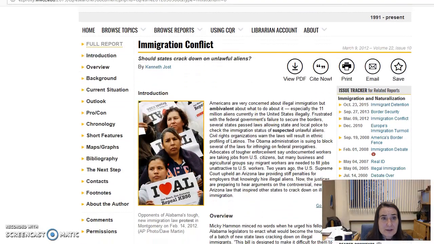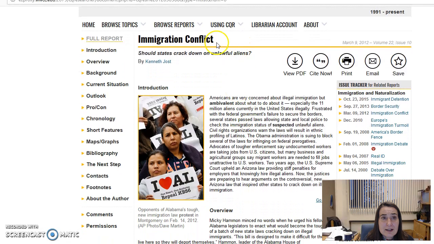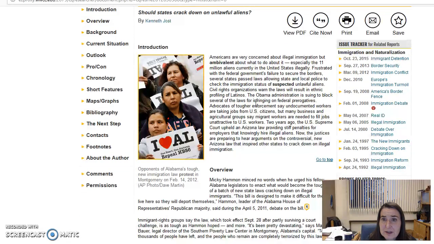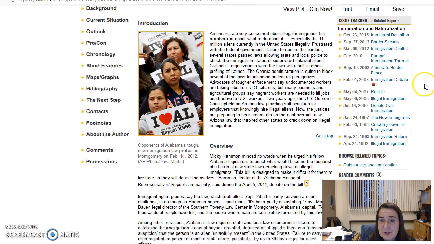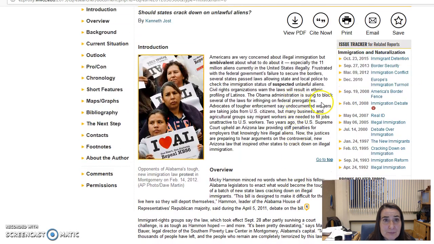And we can scroll down and see, it's looking at immigration conflict in particular, and then it's asking the specific question, should states crack down on unlawful aliens? So that's kind of the question that's overarching this topic. What's also helpful is that there's some other topics that come up over here, so going all the way back pretty far in time to the 90s, but you can look at other similar topics that might be helpful.